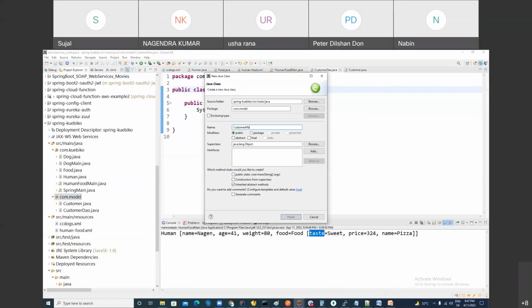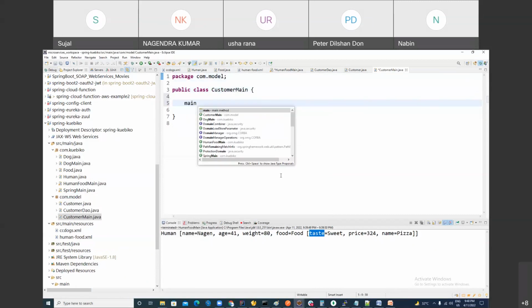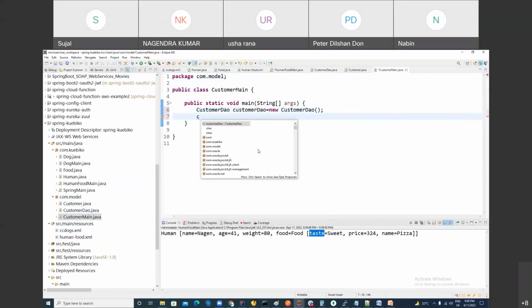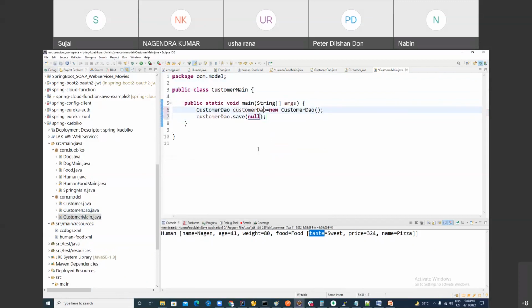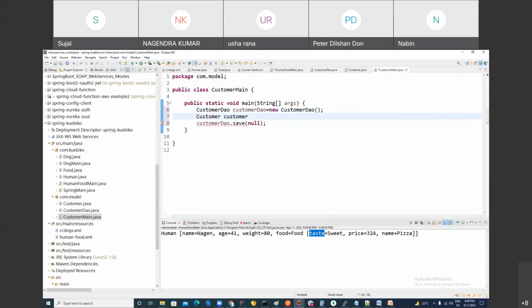If I want to call this method, what can I do? I can make an object of it using the new operator, but you don't want to do that. Then you can call customerDAO dot save method. The customer object you can make with the new operator. Why?